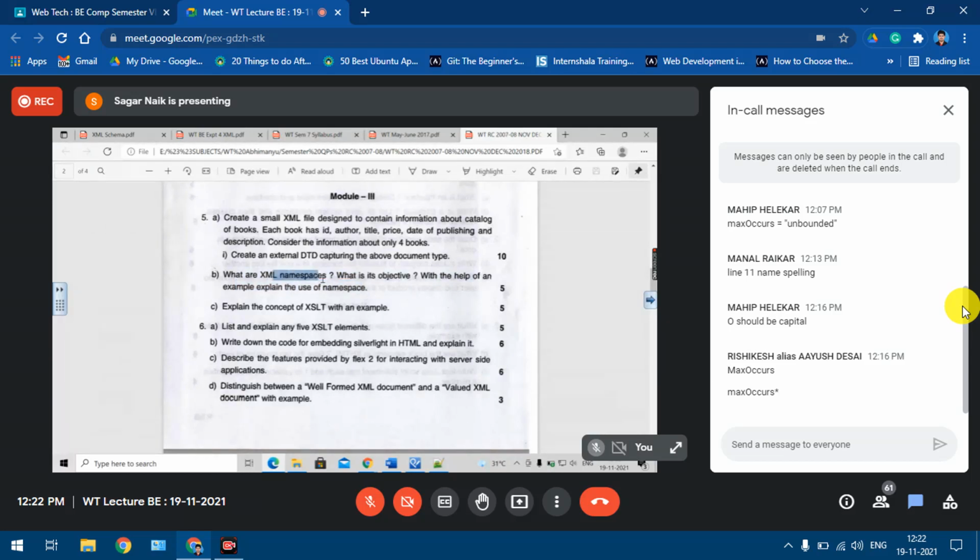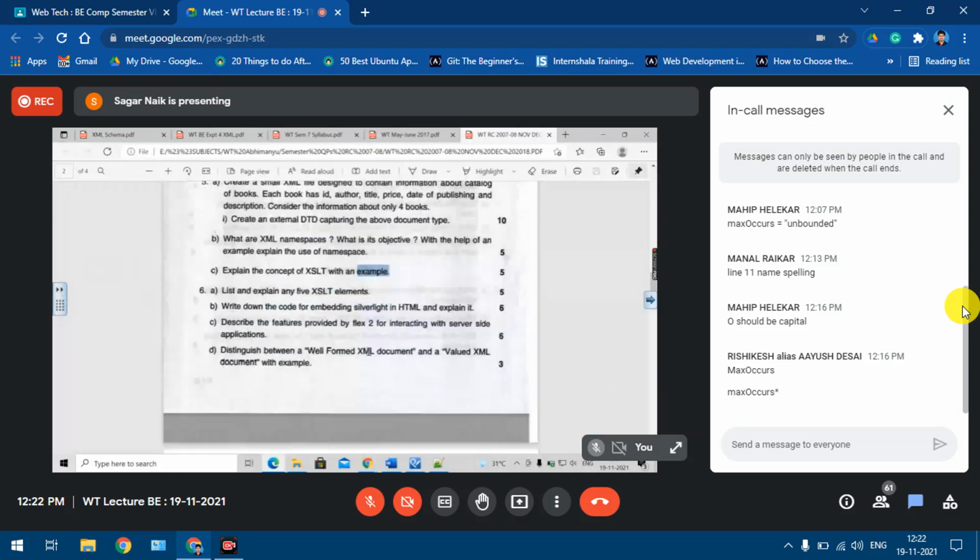Why are namespaces used? Name conflicts. Understood? Now their prefix definition and all those things. Again, the concept of XSLT with example. So here this is a generic question. XSLT you need to explain, why it is used. Because when we open the raw XML files, it doesn't give any output. So if you want to check the output, we convert into an HTML file using XSLT, right? And they also ask for examples. A small example you can take.